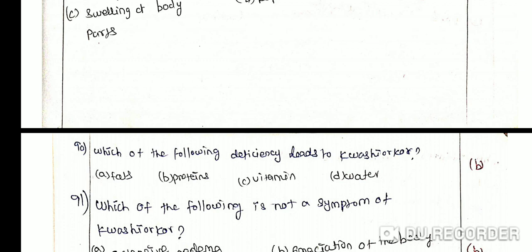Which of the following deficiencies leads to kwashiorkor? Option A fats, option B proteins, option C vitamins, option D water. Kwashiorkor is produced by protein deficiency unaccompanied by calorific deficiency. It results from the replacement of mother's milk by a high calorie, low protein diet in a child more than 1 year in age.